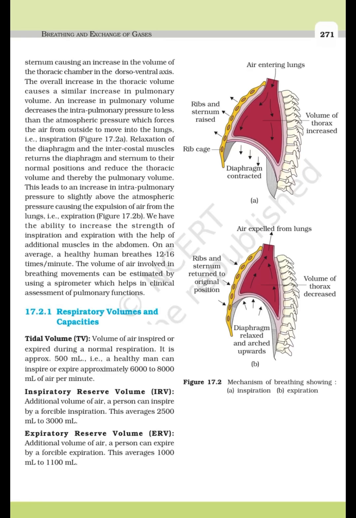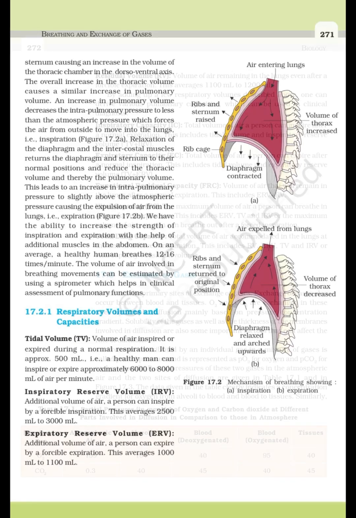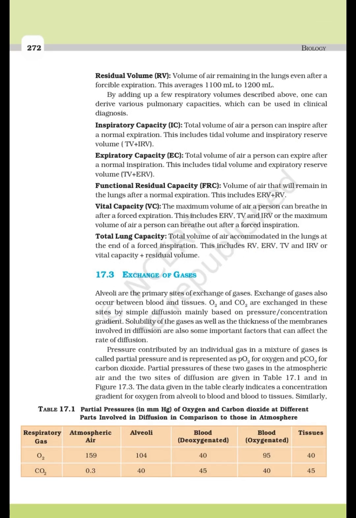Expiratory reserve volume, ERV, additional volume of air a person can expire by a forcible expiration. This averages 1000 ml to 1100 ml. Residual volume, RV, volume of air remaining in the lungs even after a forcible expiration. This averages 1100 ml to 1200 ml. By adding up a few respiratory volumes described above, one can derive various pulmonary capacities which can be used in clinical diagnosis. Inspiratory capacity, IC, total volume of air a person can inspire after a normal expiration.